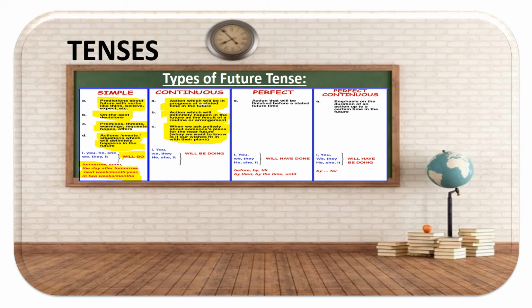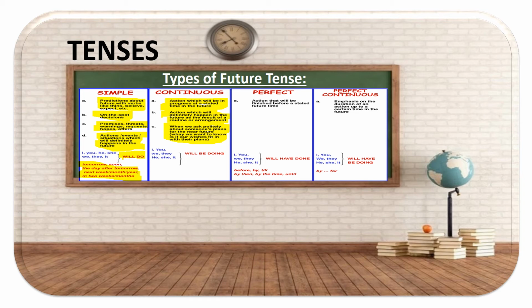So the activity is going to happen in the future, that is the next week, and it's going to be in progress, will be doing, will be working. So it's showing continuity throughout the week. It's again teamed up with pronouns like I, you, we, they, he, she, it will be doing. So I will be doing my preparations for the exam, or I will be working on a new video next week. That's what I'm going to be doing.